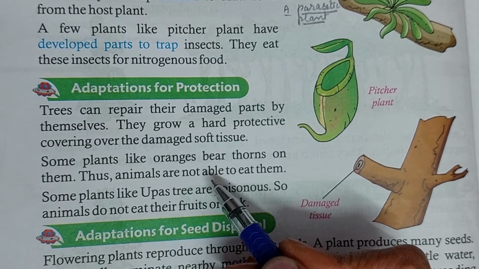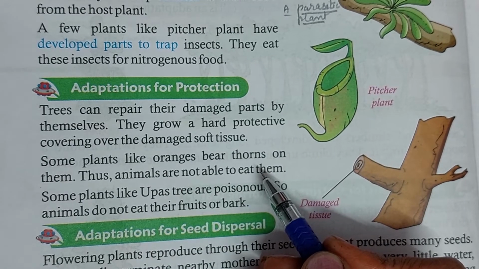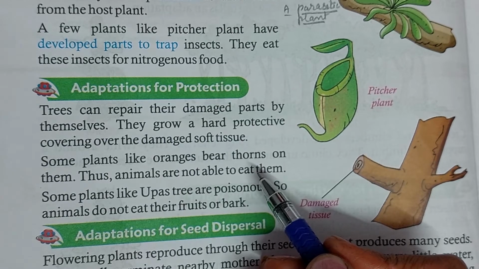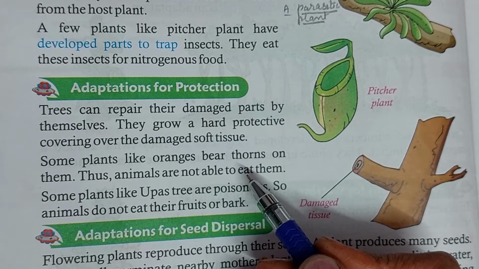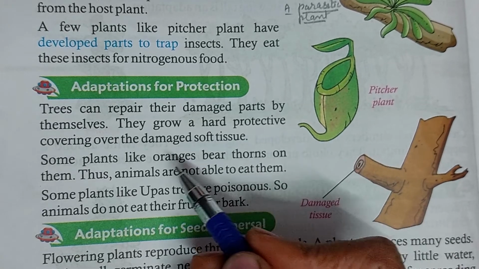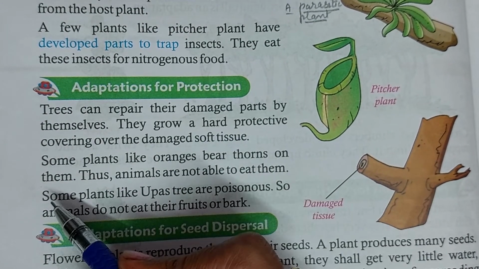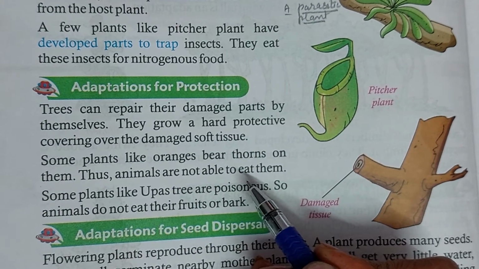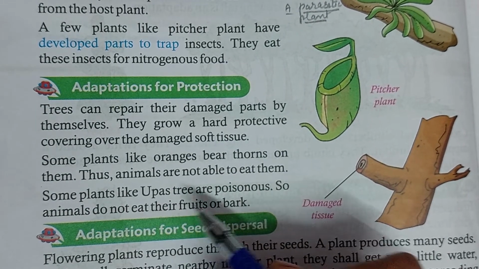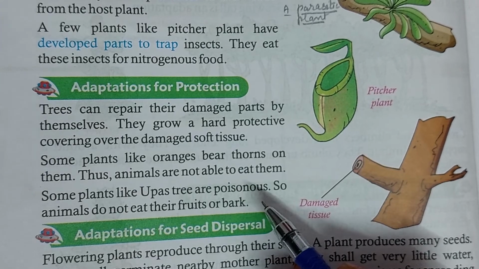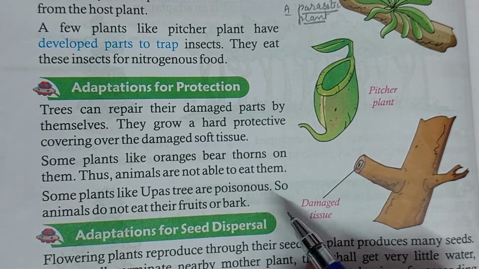Some plants like orange bear thorns. If we touch it, a rose plant also has thorns. If we pluck it, it hurts us. Some plants like oranges bear thorns on them, thus animals are not able to eat them. Some plants like bark trees are poisonous, so animals do not eat their fruits or bark.